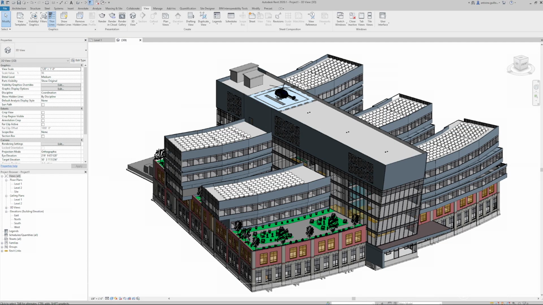So here we have a Revit scene of a building coming in, a hospital complex, and there may be some things that we need to do to build a visualization to communicate that design to a client or a number of different clients. There may be pieces of data in here that, like I mentioned before, may be bogging down the scene that we don't need to see.